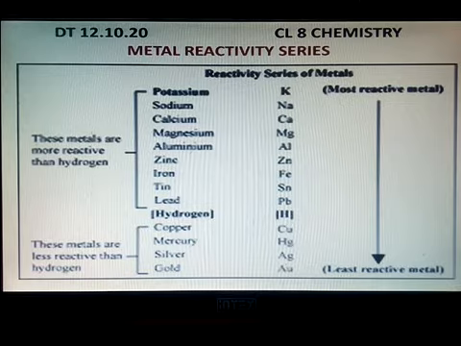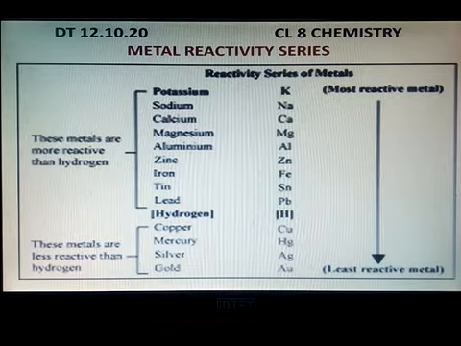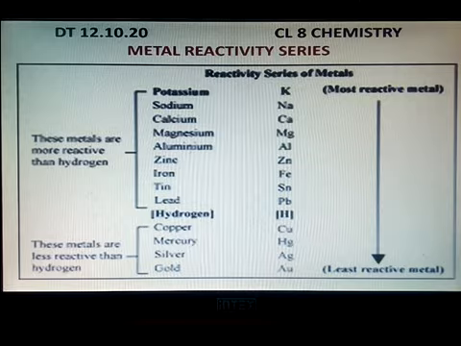So how do they react, whether they react or not. Those which do not react at all with oxygen, air, water and dilute acids are at the extreme bottom. Those which react violently, that is, are highly reactive, are kept on top.